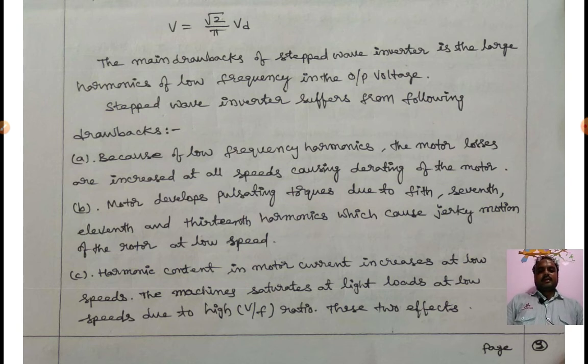The motor develops pulsating torques due to the 5th, 7th, 11th and 13th harmonics, which cause jerky motion of the rotor at low speeds. Due to pulsating torques, the motor will vibrate.